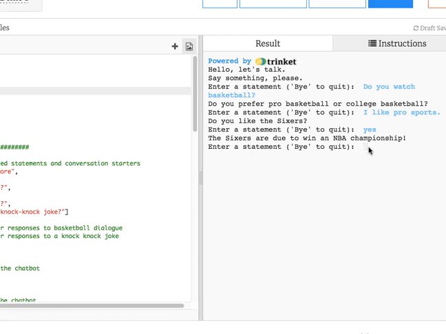I don't think it goes any deeper than this, but I'm going to check. I like Dr. J. He's an old player, Julius Erving. Now it comes back with what sport do you like? I think it's off of its decision tree and it's back to picking up random things.